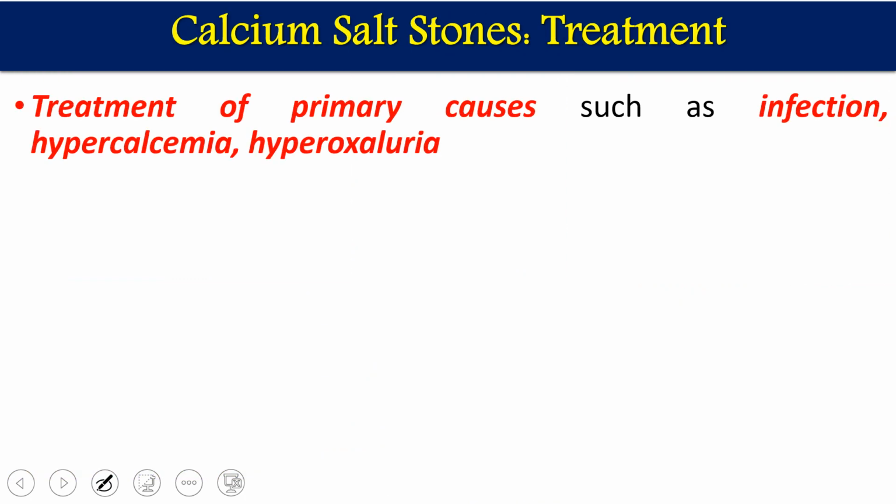These calcium salt stones can be treated by addressing the causes, the etiological features of the stone. First treat those causative factors, like if it is because of infections, or a high amount of calcium, or a high amount of oxalic acid. So treat those features first. If you treat those things, stone formation will automatically decrease.